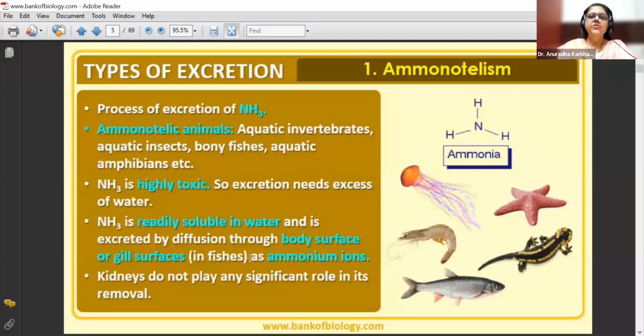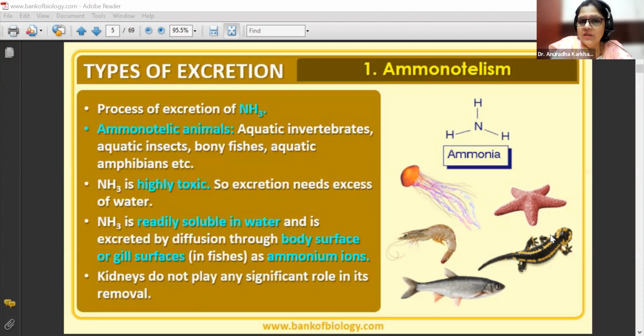Yeah. So let's talk about ammonotelism. Types of excretion: first is ammonotelism, the process of excretion of NH3, which is nothing but ammonia, correct? NH3. Ammonotelic organisms include aquatic invertebrates, aquatic insects, bony fish, aquatic amphibians, etc. They all are going to give out their metabolic waste in the form of ammonia directly.